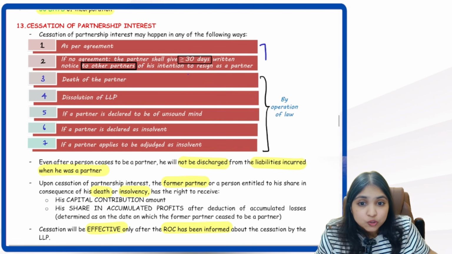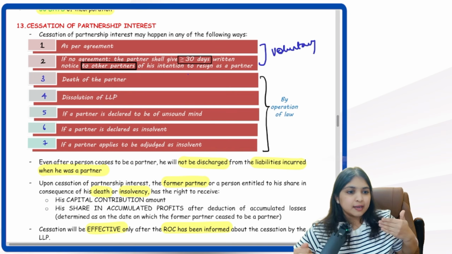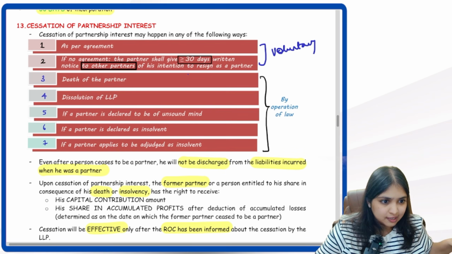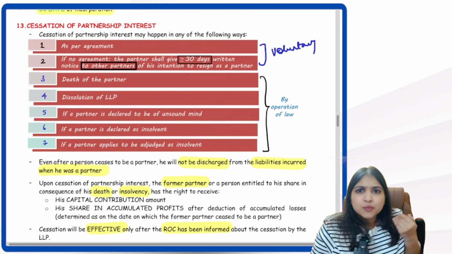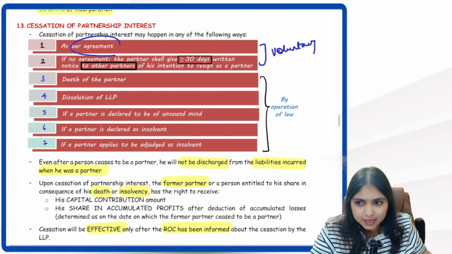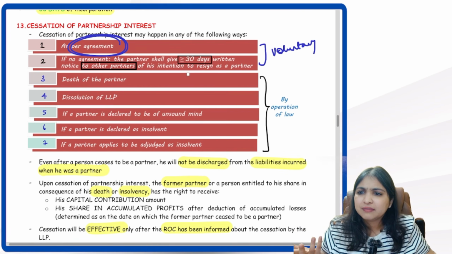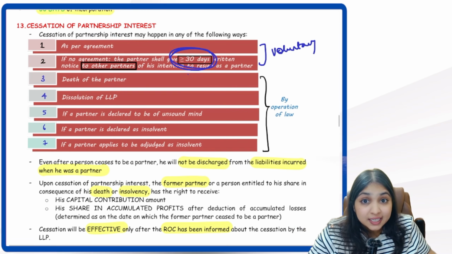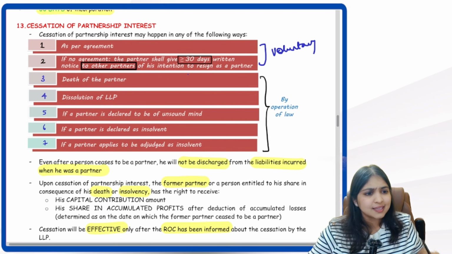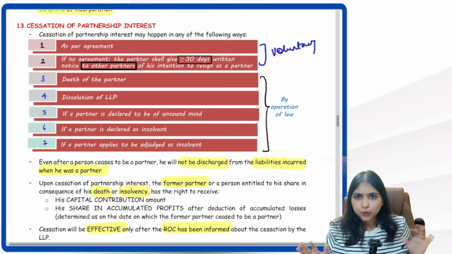Okay. So these 2 points come under voluntary cessation, guys, where I want to resign. I want to leave the LLP. So it is voluntary cessation. So if I want to voluntarily leave the LLP, what will I do? I will first come to the LLP agreement. I will see what process is given over there. I will follow that process. But if there is nothing written in the LLP agreement, then in that case, I will simply give 30 days written notice to all the other partners saying that my intention is to resign. I don't want to continue as partner.